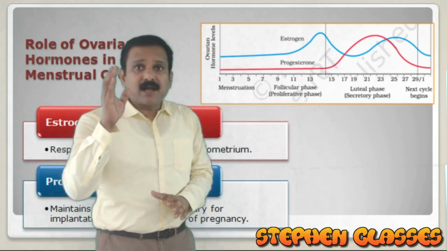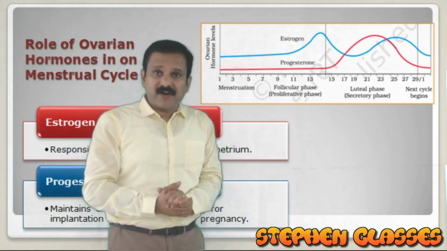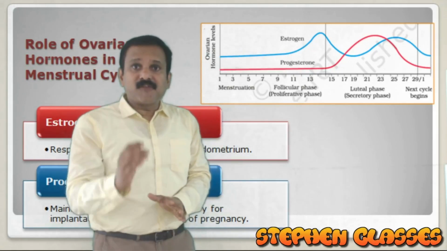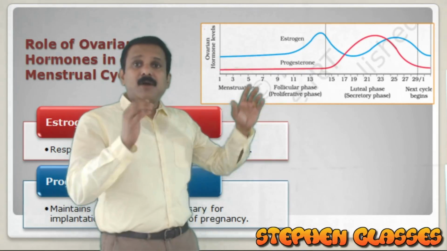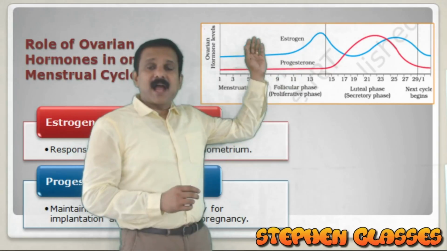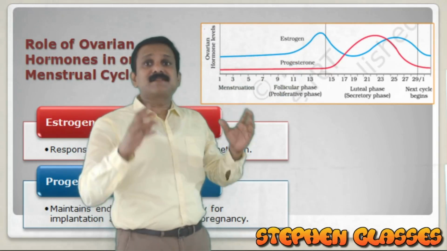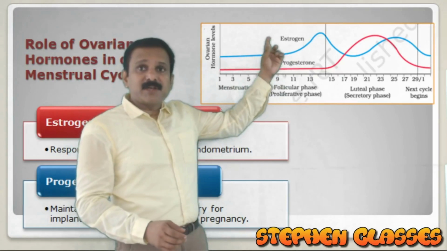By the influence of FSH, the ovarian follicles will develop, and ovarian follicles are developing in the follicular phase, and the ovarian follicles are secreting estrogen.